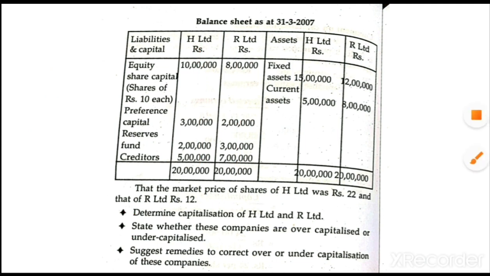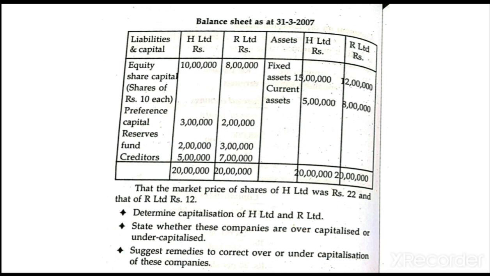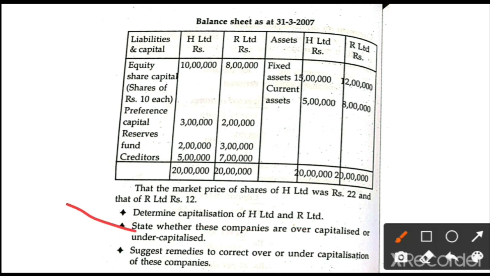Okay, dear students, is it clear? So first we are going to calculate, very simple, as per the given information. These are the three things we are going to justify. First, we are going to calculate the book value and real value of H company and R company. Again, in the second case, we have to come to the conclusion whether the company is under or over capitalized. And next, we are going to suggest the remedies to overcome the under and over capitalization of the concerned companies.